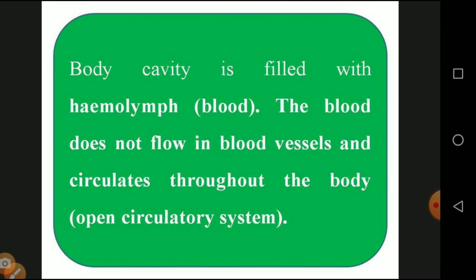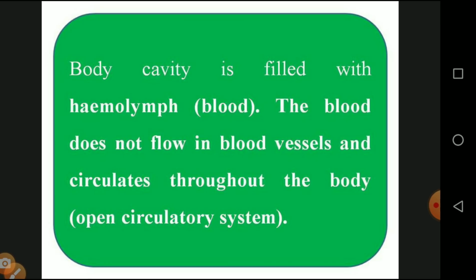Then the body cavity is filled with hemolymph. It is a blood-like substance with an absence of hemoglobin. The blood is available in the form of a watery or white color. The blood does not flow in blood vessels to circulate throughout the body, so it is called an open circulatory system. Arthropods do not have any kind of blood vessels, so the blood is filled in the body cavity.